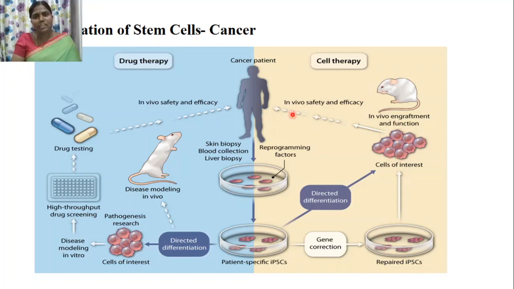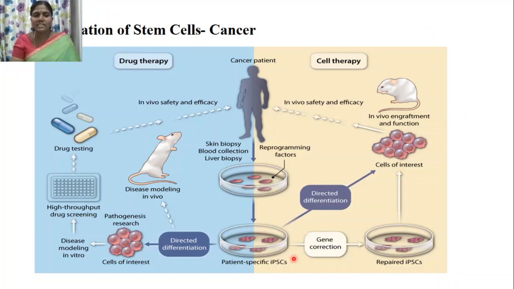These cells are used in vivo for the study of safety and efficacy. The induced pluripotent stem cells of interest, which are isolated from the patient, can be inserted into models to study their function and engraftment.